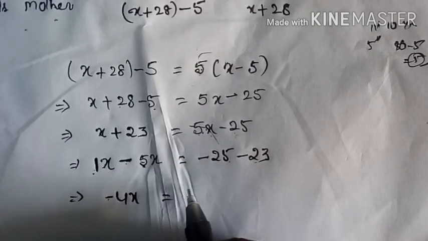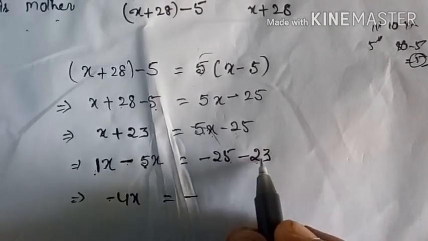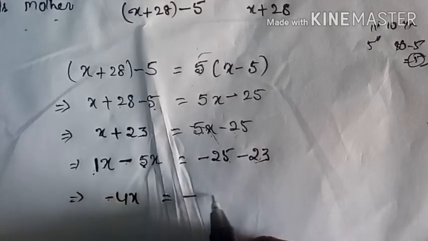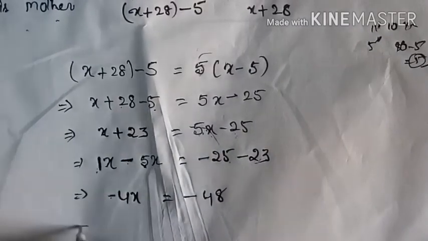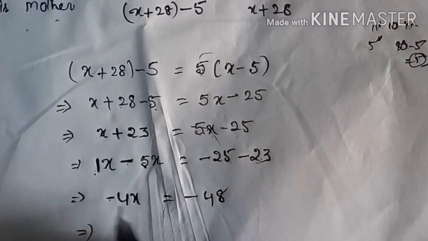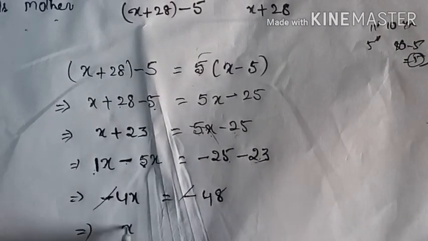Both are having same signs. That means should keep the same sign and add the values. 5 plus 3, 8. 2 plus 2, 4. Okay. Next, both sides have the same negative sign, so cancel it. Next, we got x only.